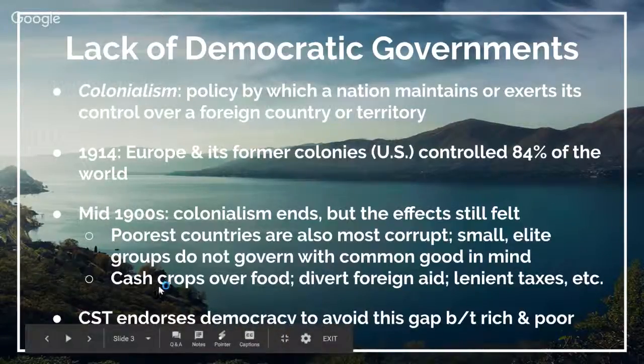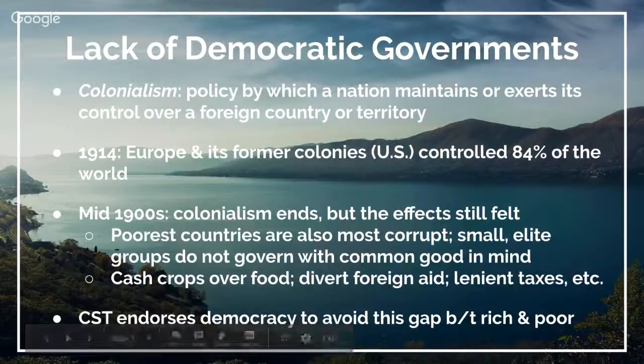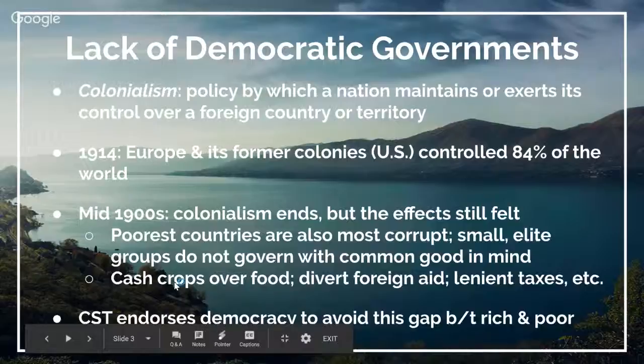You have countries in Central and South America who choose to grow cash crops, such as tobacco or sugar or coffee, as opposed to actual crops that could feed their people. A lot of these powerful groups will divert foreign aid. They'll have lenient tax laws, etc., that do not promote the common good. So Catholic social teaching endorses democracy in order to avoid this gap between rich and poor.